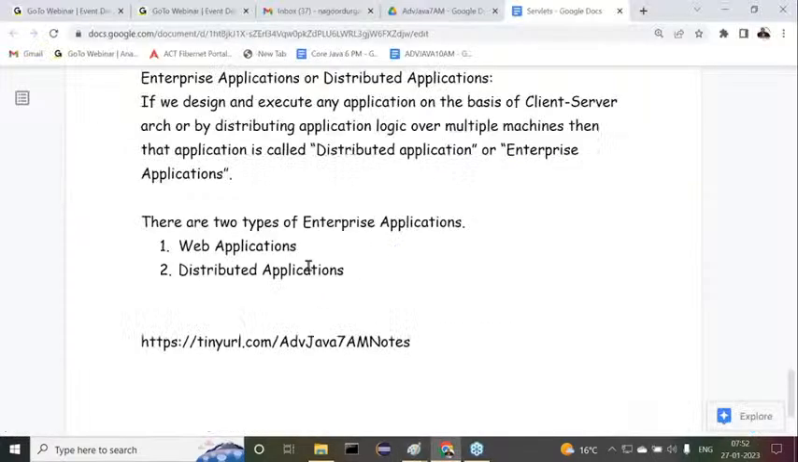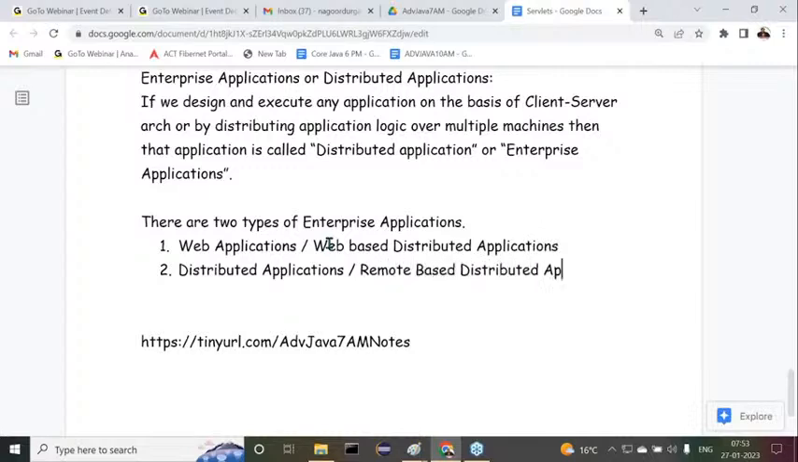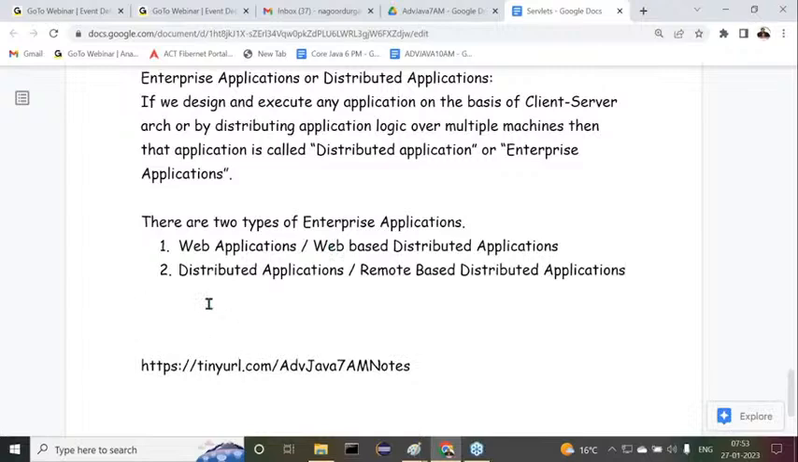Now here, I want to say either web applications or web-based distributed applications, either distributed applications or remote-based distributed applications. That's it. Now here we are having a question. Guys, observe carefully. From now onwards, I'm going to use the terminologies web applications and distributed applications. I may not go for web-based and remote-based. Of course, nothing is wrong to use this particular terminology. We can use either of this.